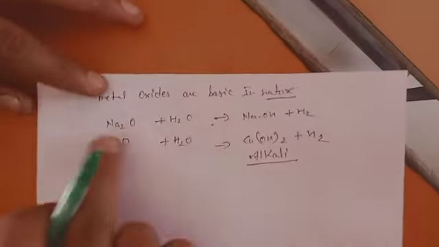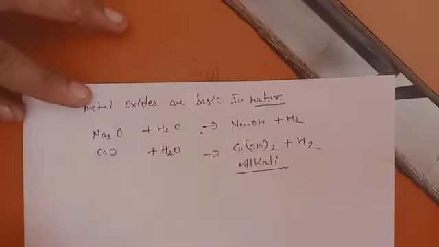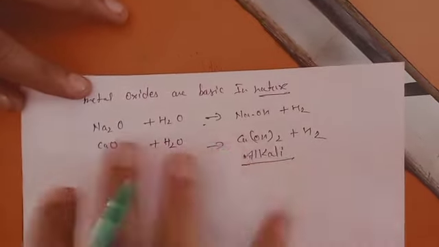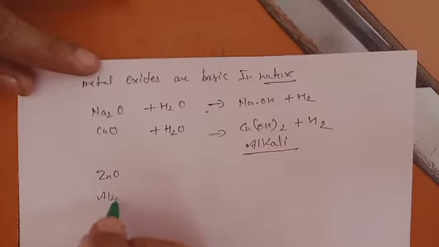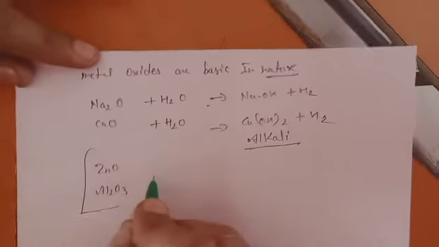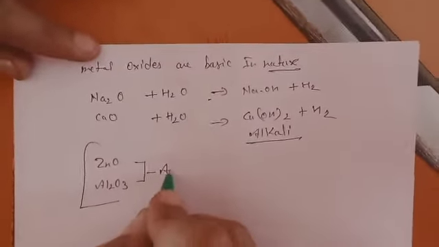So, which proves that these metal oxides are basic in nature. But it is not true for all metals. Why? Because zinc oxide and aluminium oxide, these two oxides are termed as amphoteric oxides.